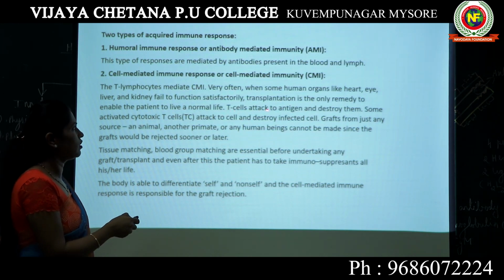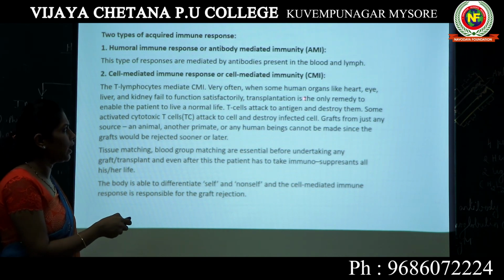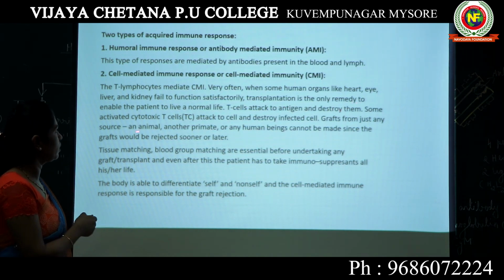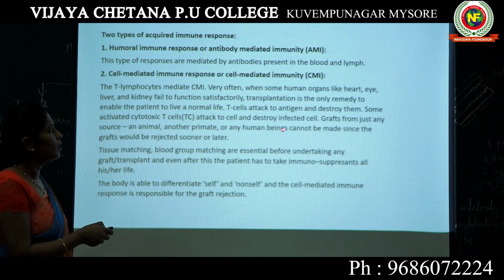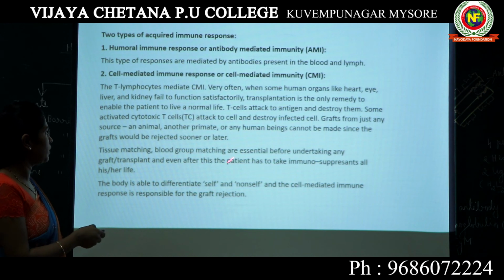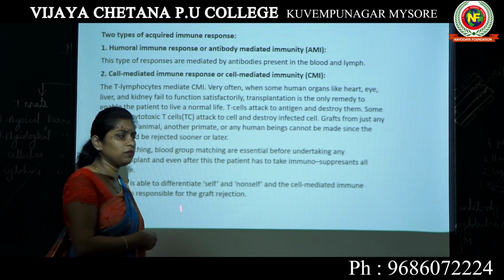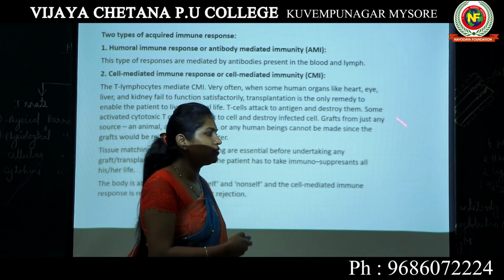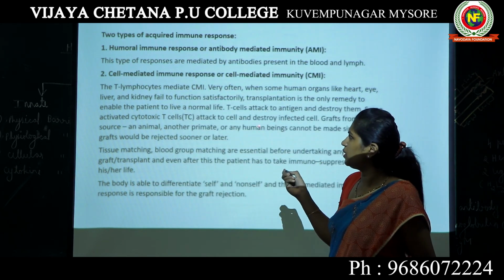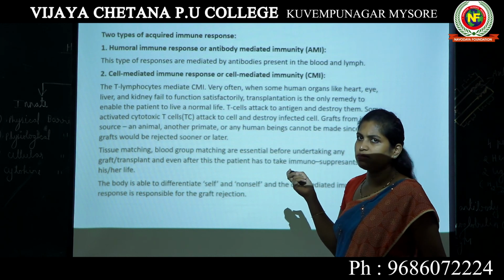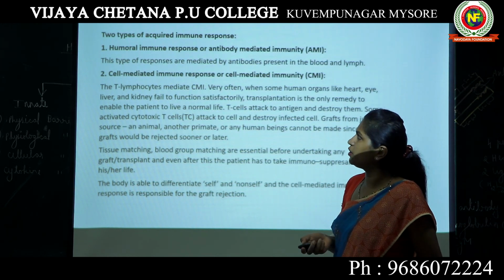T lymphocytes identify any antigen coming into our body and destroy it. Cytotoxic T cells attack the whole cell in which that antigen is present. Because of these T cells, we cannot carry out graft or transplantation very easily, because the new graft will be considered a foreign body and will be rejected and killed by your T cells. I hope this topic is clear to you.